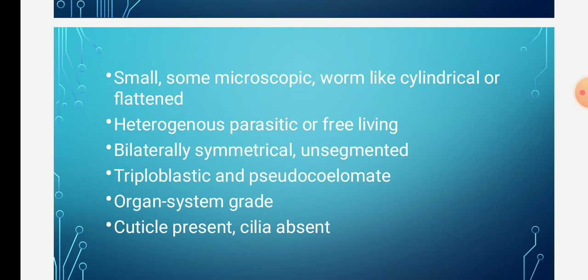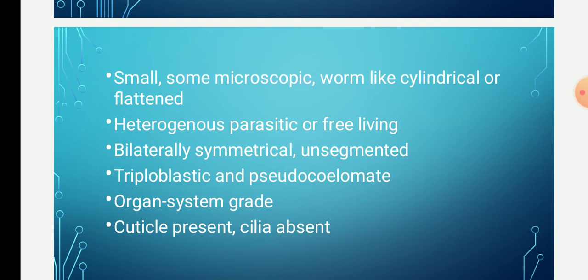The organ grade of organization is found in Platyhelminthes, where there is aggregation of tissues together to form an organ. Whereas the organ system grade of organization is found in Aschelminthes, in which the organs join together to form an organ system.